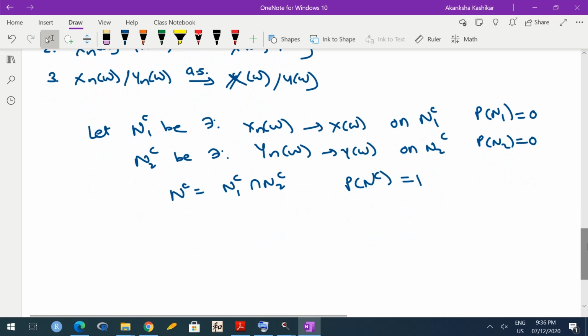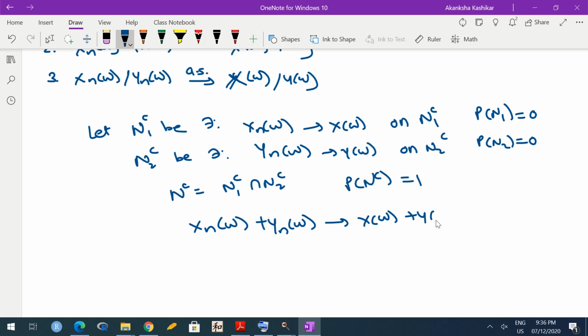Because you know that Xn(omega) converges to X(omega) on N1 complement, and Yn(omega) converges to Y(omega) on N2 complement, in the intersection both these things happen, so they are like real sequences. Hence Xn(omega) plus Yn(omega) converges to X(omega) plus Y(omega) for every omega in N complement, and we know probability of N complement is 1. For every omega it's a real sequence, so it happens. The same way you can write for subtraction and multiplication as well as division.